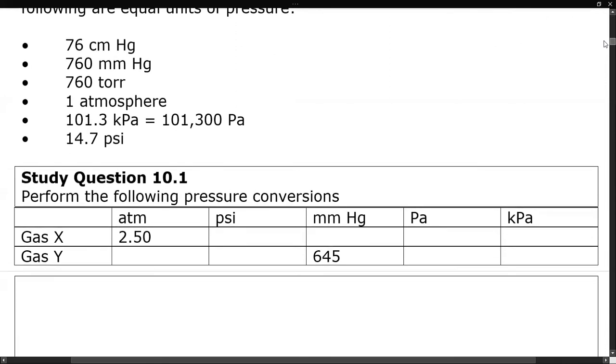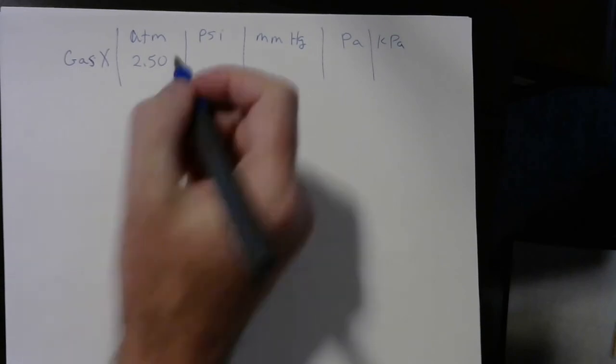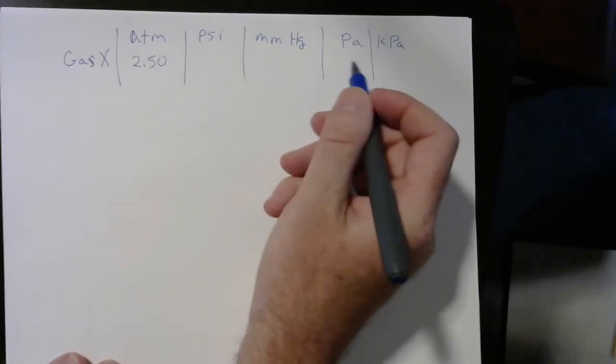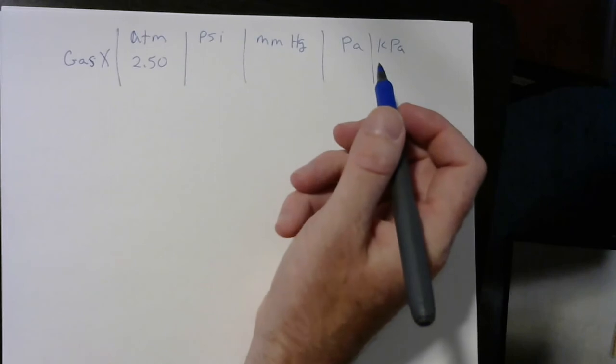And so if we want to convert some pressure units, I'll do gas X. I'll leave gas Y for you to practice, since this is a study question. So if we look at this problem, we can see that we can convert the atm to psi, millimeters of mercury, pascals and kilopascals.